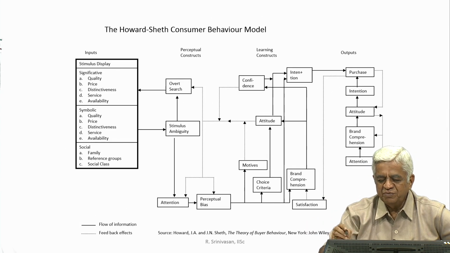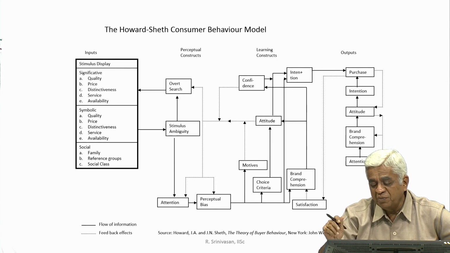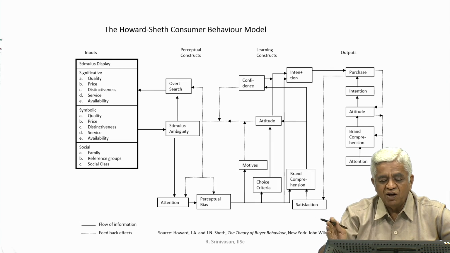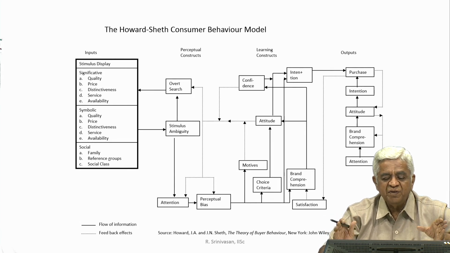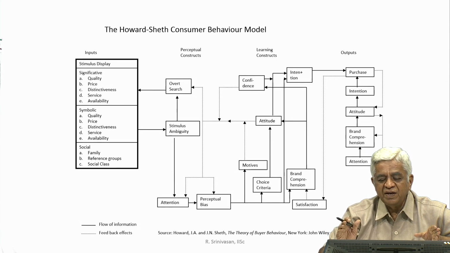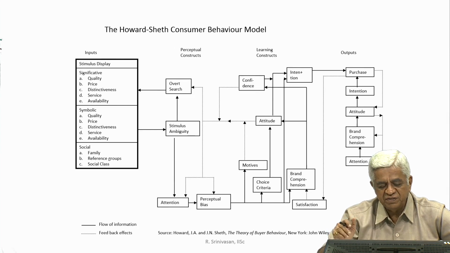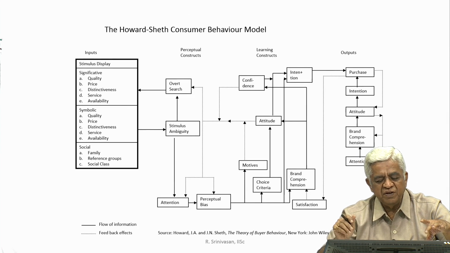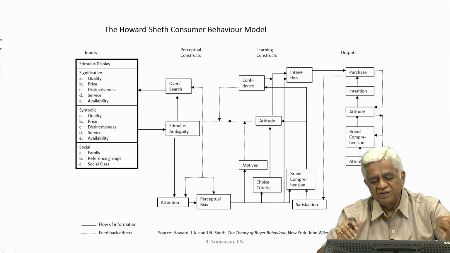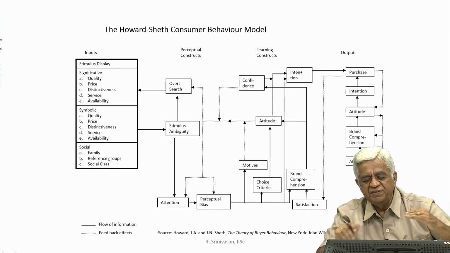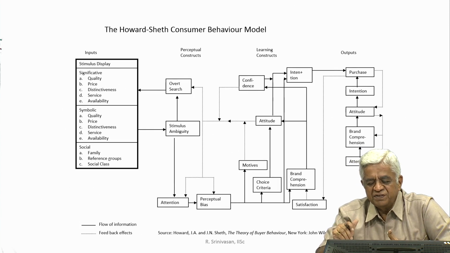So, this word of mouth publicity is very important in marketing. All these are exhibited in this wonderful model of Howard Sheth. The first one is inputs resulting into perceptual constructs, learning constructs, then coming out with outputs.